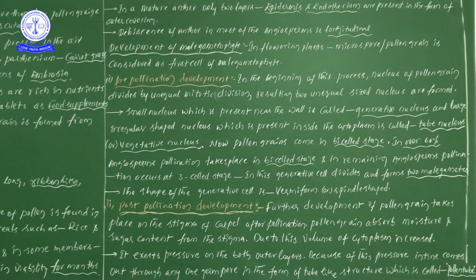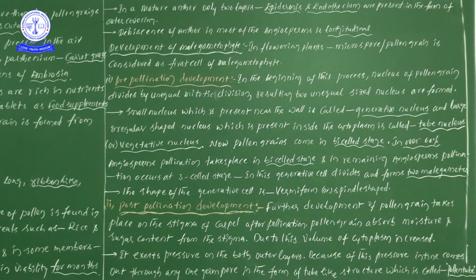Before pollination, the pollen grain's nucleus divides by unequal mitotic division, so two unequal sized nuclei are formed: the vegetative nucleus and the generative nucleus. The generative nucleus is smaller than the vegetative nucleus, and from the cell's point of view, the generative cell is small and floats in the cytoplasm of the vegetative cell.